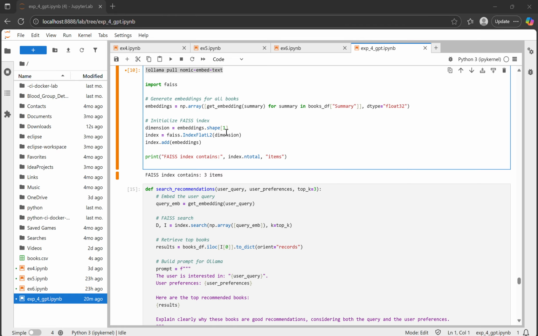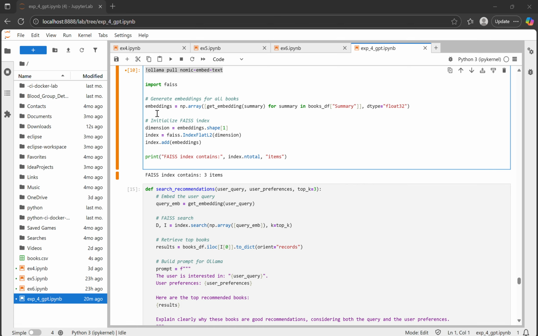I'll be explaining my lab experiment for a personalized book recommendation system using Ollama, FAISS, and Gradio. The system takes a user interest and preference as input and recommends books with AI generated explanation.